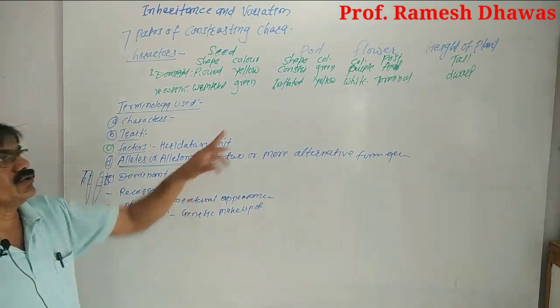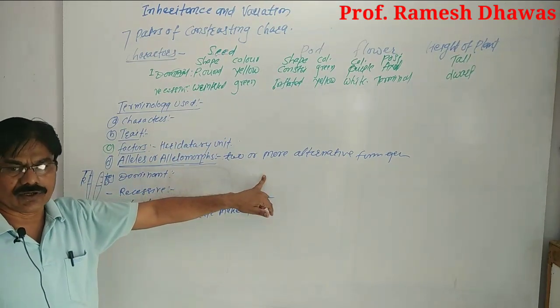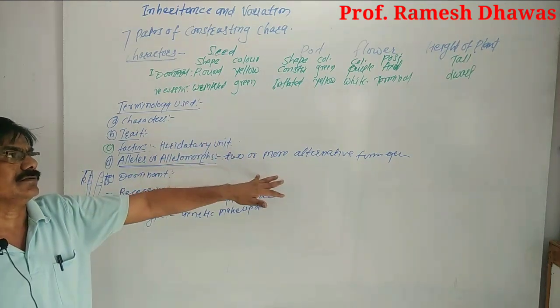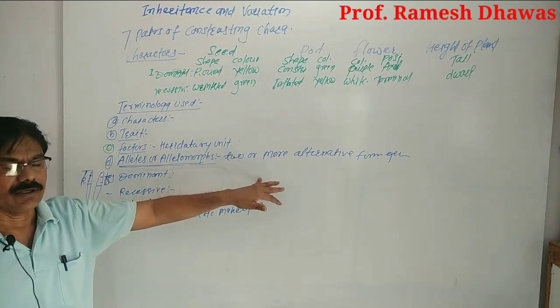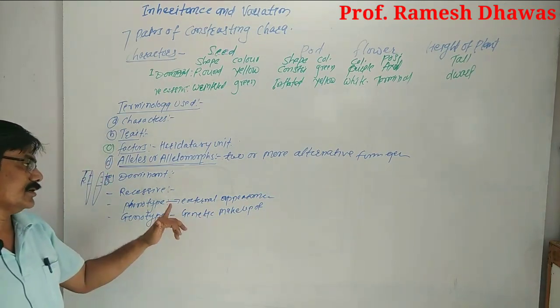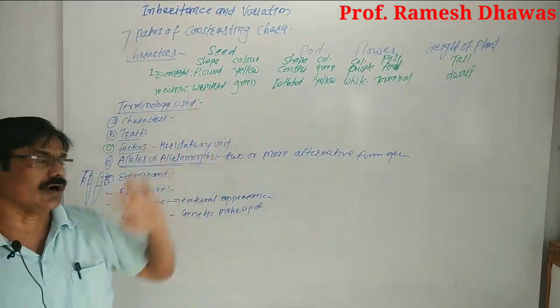For example, as you cross tall versus dwarf, you get a hybrid tall, and when the F1 hybrid tall is selfed or inbred, it gives different combinations according to Mendel in the form of 3:1, meaning 3 tall and 1 dwarf.